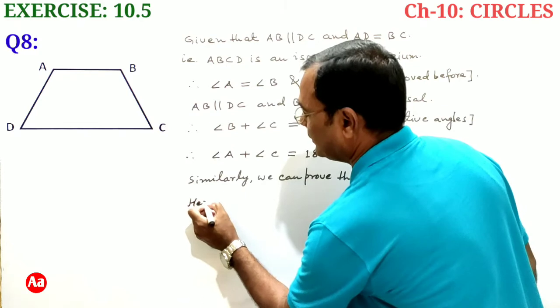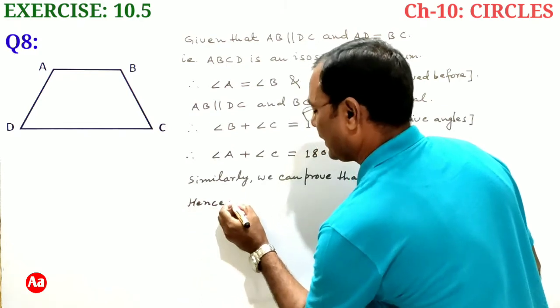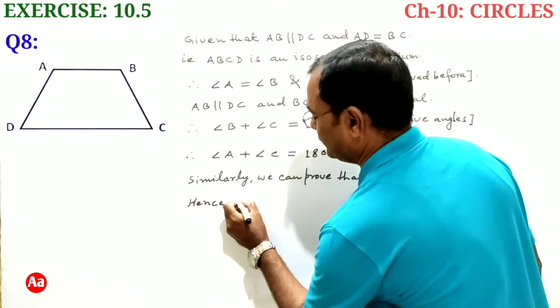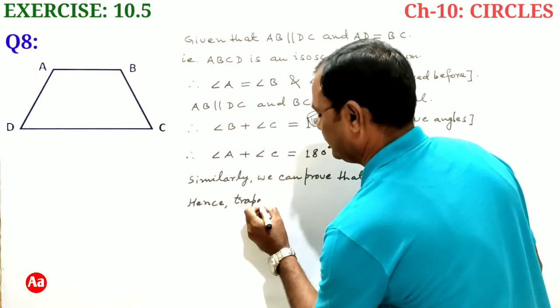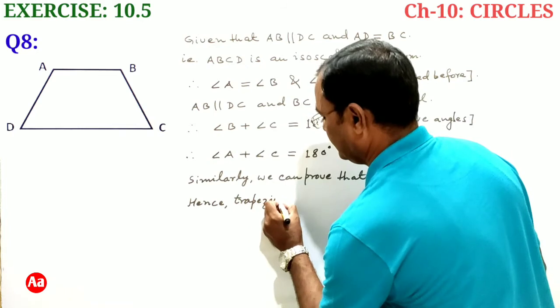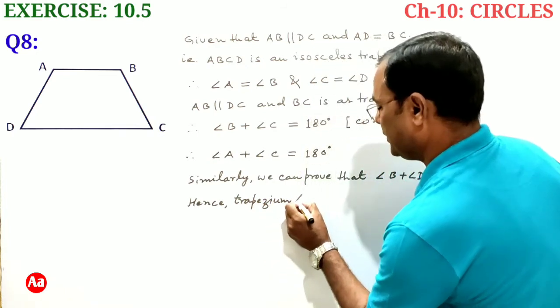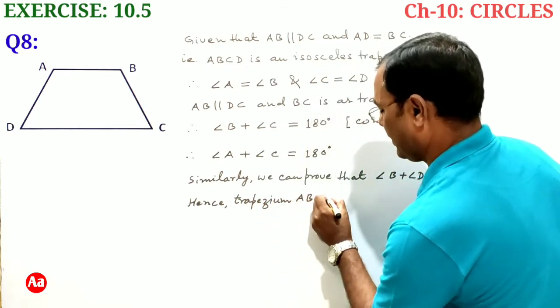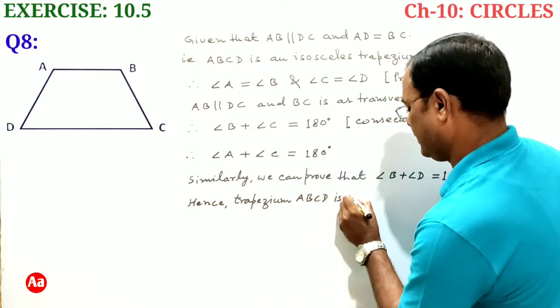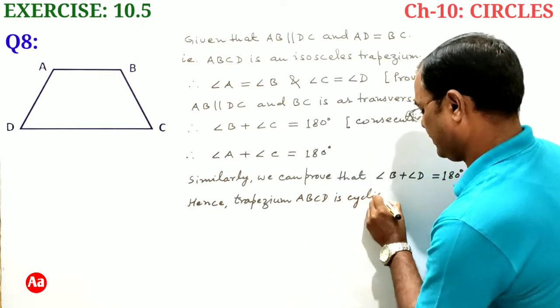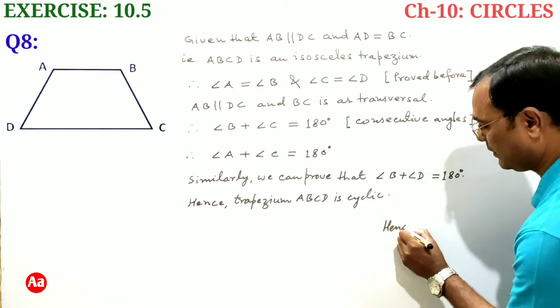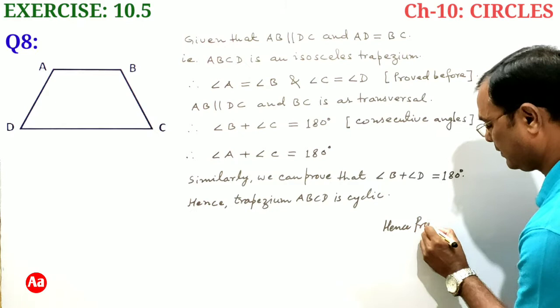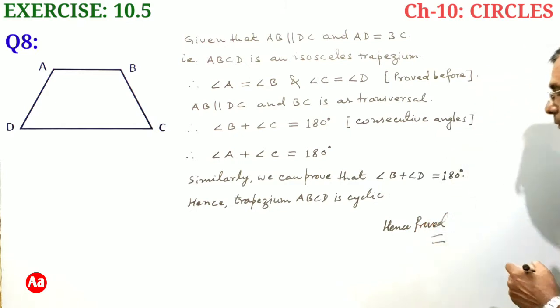So hence trapezium ABCD is cyclic. Hence proved. Now question number 9.